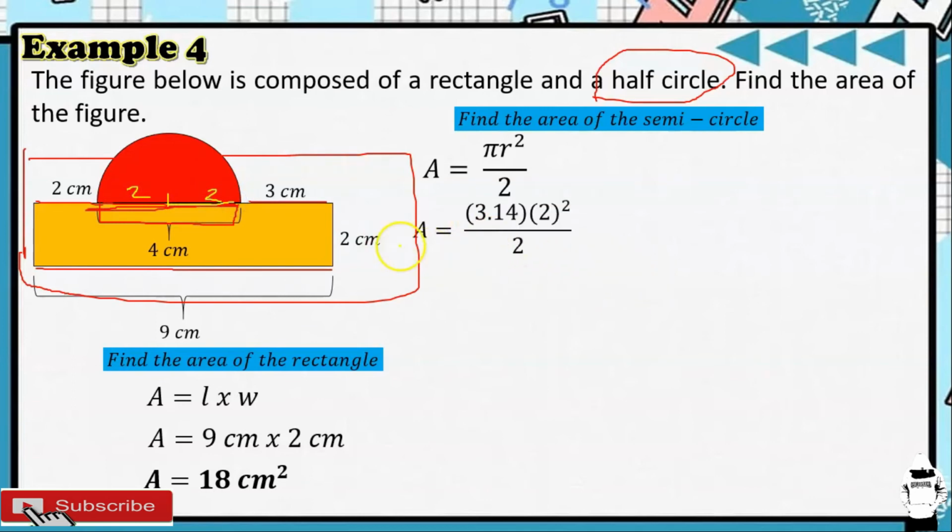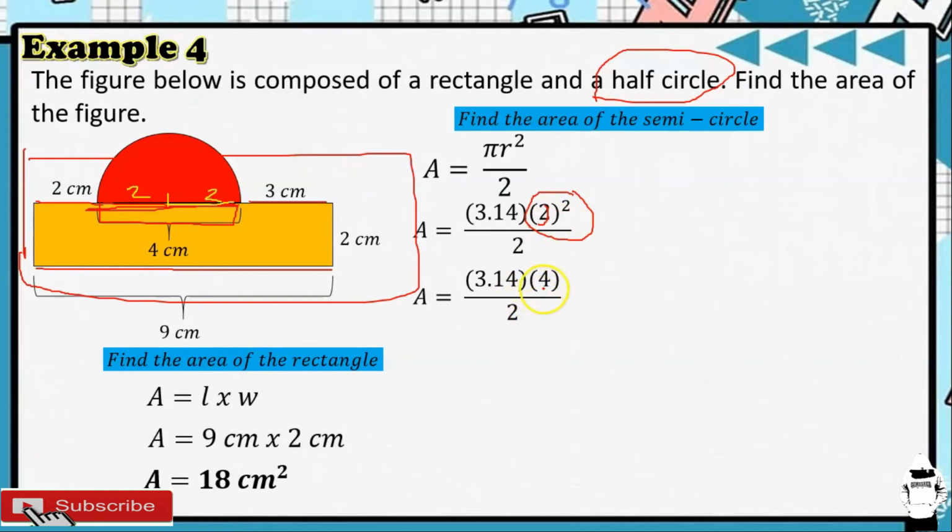So, substitute natin, A is equal to, yung pi ay 3.14. Yung ating radius ay 2, and then square, all over 2. Then, simplify muna natin ito. A is equal to 3.14 times square ng 2, or multiply natin ng dalawang beses yung 2 dito. 2 times 2, that is 4, divided by 2.